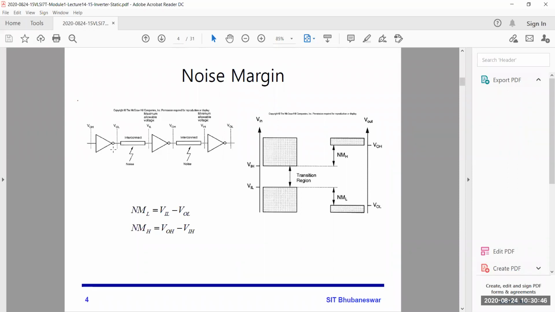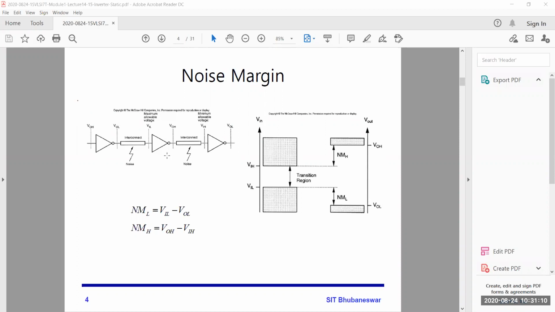But inside a chip, suppose 3 inverters are connected back to back. Think about a chip. From one inverter to another inverter, there are metal wires, metal interconnections, and that metal may be connected to other inverters and other circuits.